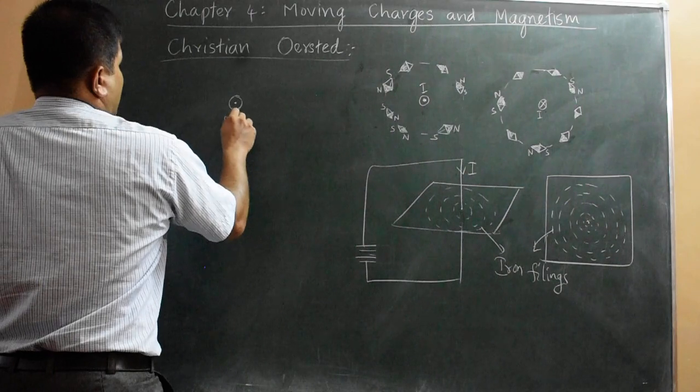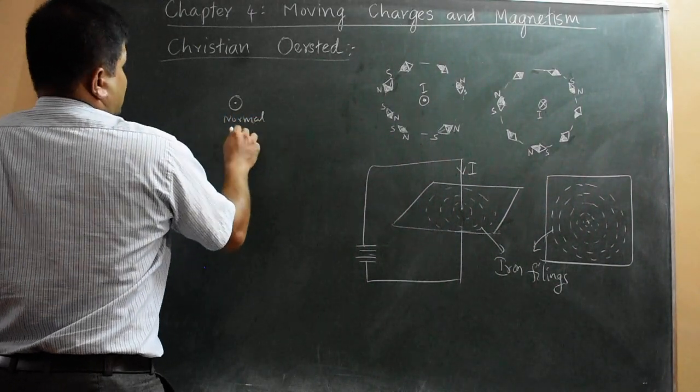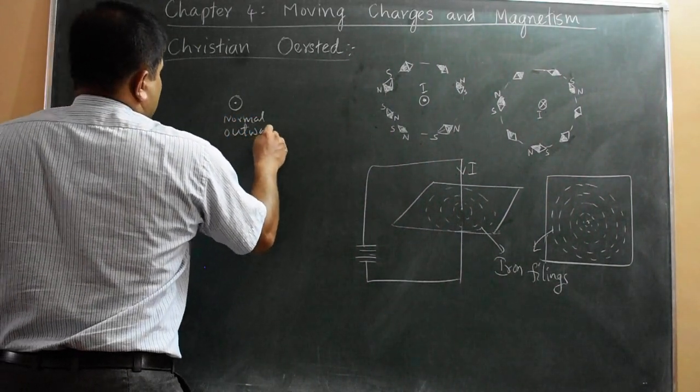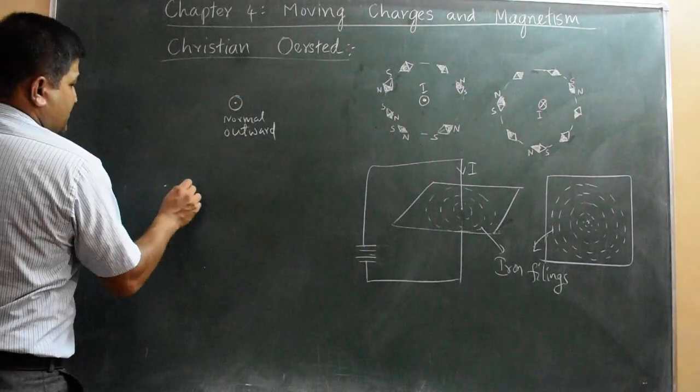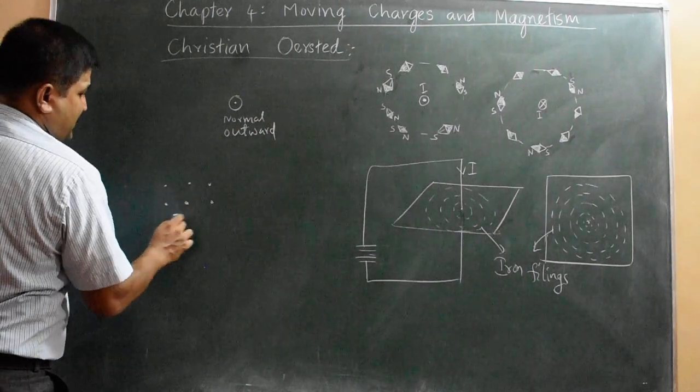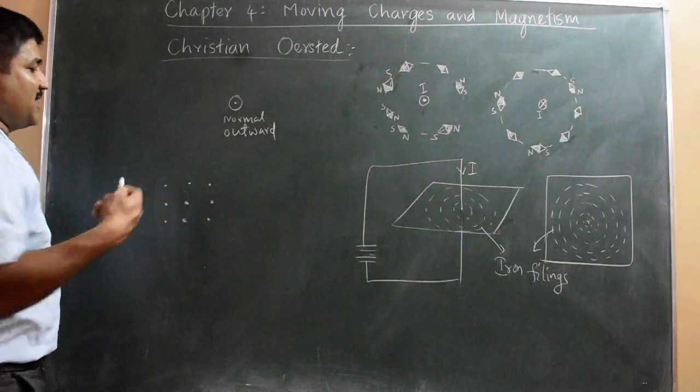Okay, normal outward. It can be current also, it can be field also. Normal outward is shown like this. If I show dots like this, that means the field, say I say magnetic field, so the magnetic field is normal outward.